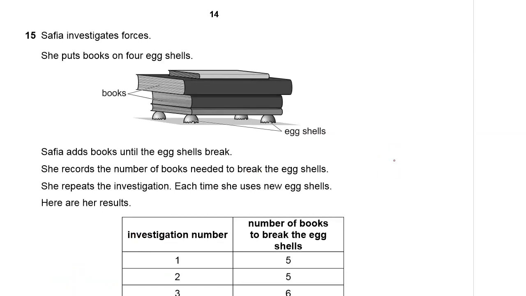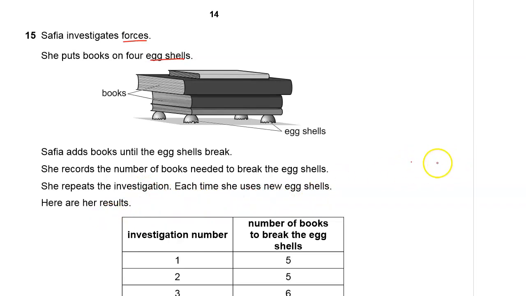Question number 15. Safia investigates forces. She puts a book on 4 eggshells. You can see we have got 4 books, 1, 2, 3, 4, and they are placed on 4 eggshells. Safia adds books until the eggshells break. She records the number of books needed to break the eggshells. She repeats the investigation. Each time she uses new eggshells.